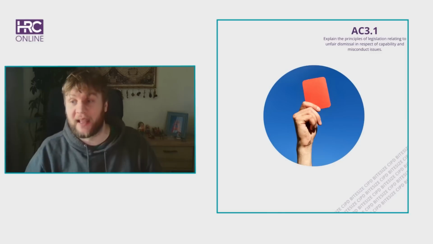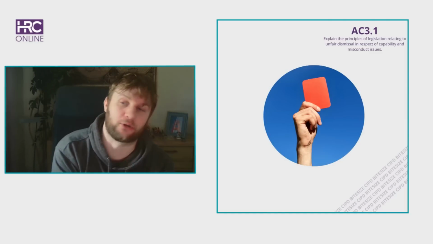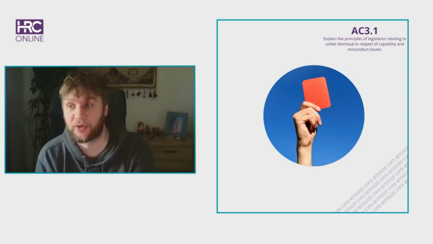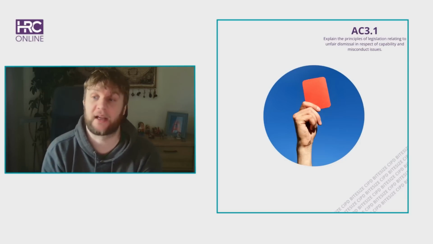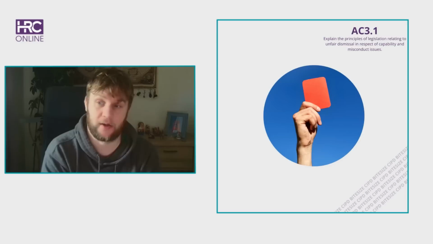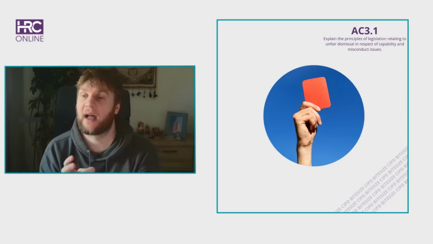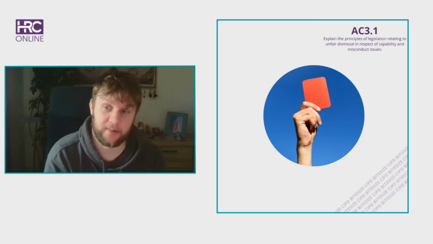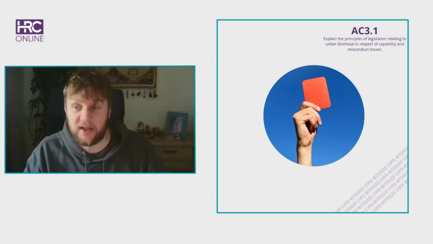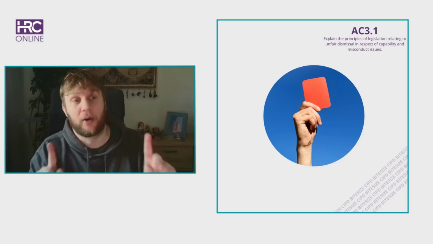Misconduct is like a player who shows up late for practice, argues with the coach, gets into a fight with another player. These actions disrupt the team, become volatile, and they violate the established rules of conduct. Unfair dismissal legislation doesn't protect players who break rules. However, it ensures the team follows proper procedure. There should be clear rules in place, fair warnings for minor offences, and a chance to explain themselves before dismissal. So depending on the severity, the coach might give the player a verbal warning, a suspension, or a dismissal for serious offences. The legislation is designed to protect both sides.